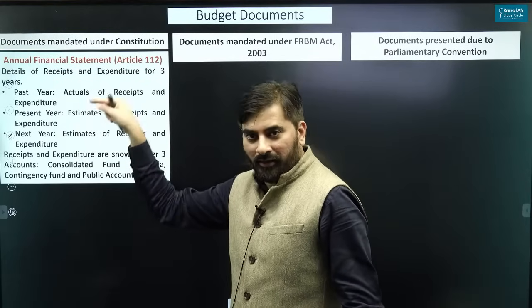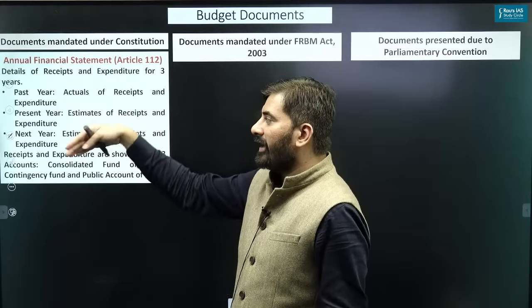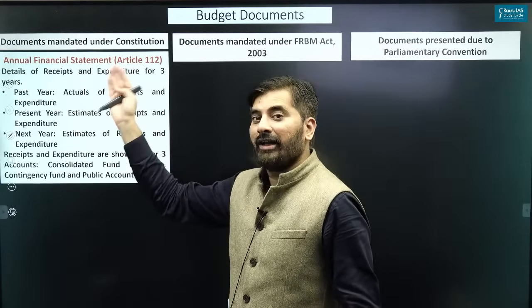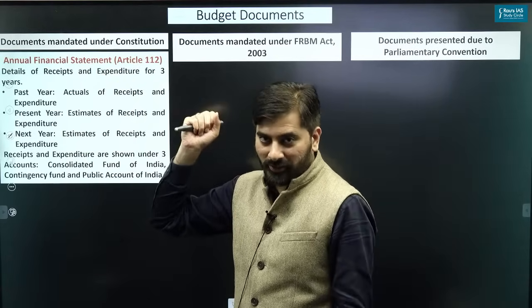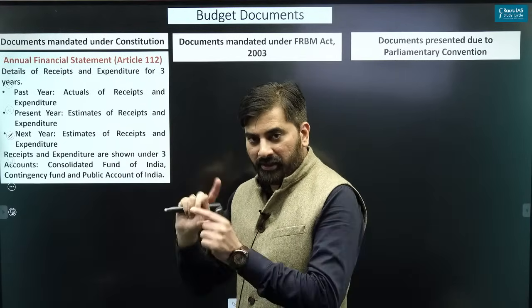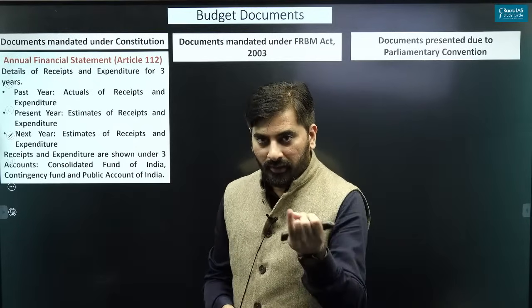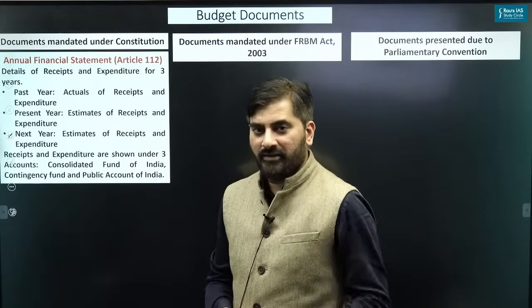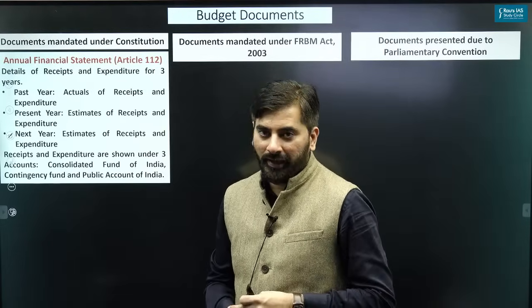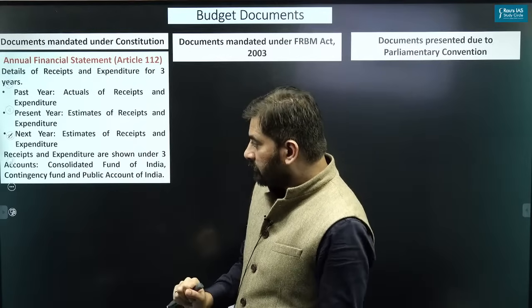For the present year, estimates. For the next year also, estimates. And for the previous year, it is the actual receipt and expenditure. Further, the receipts and expenditure of the government should be presented under 3 heads. We all know that: Consolidated Fund, Contingency Fund and Public Account of India. So this is one, the annual financial statement.